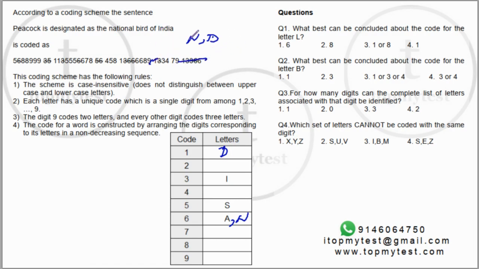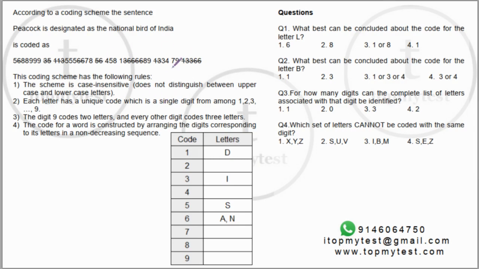This is completely gone. Okay, let's look at national. N is 6, so 2 6's are also gone. D is 1, so the 2 1's are gone. There's an N here, so one of the 6's is also gone. All the 6's are gone here. Now, okay, let's move further.